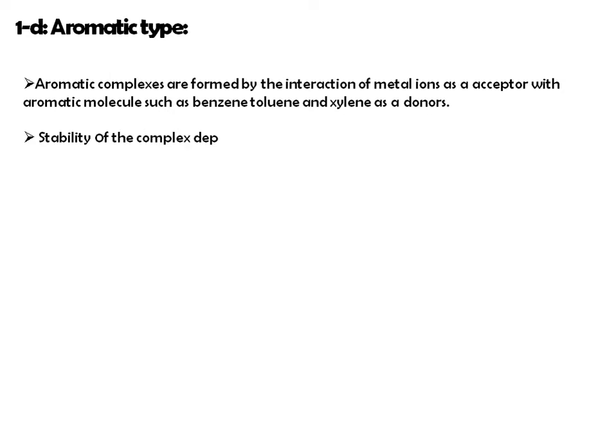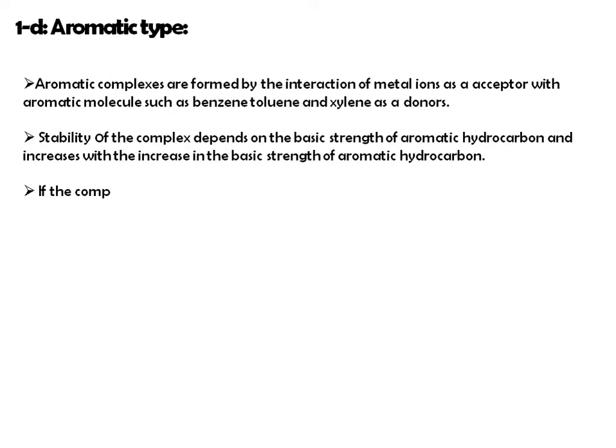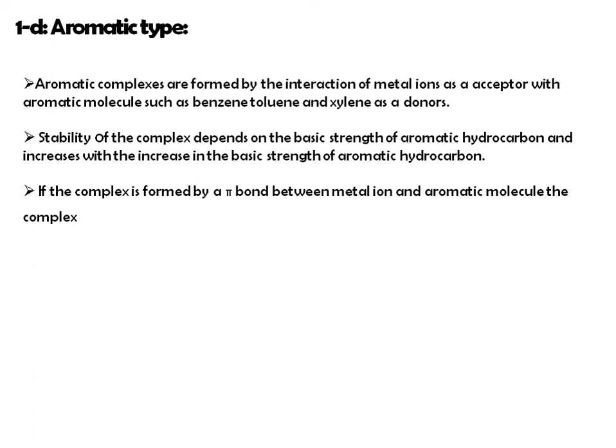The stability of this aromatic complex totally depends on the basic strength of the aromatic hydrocarbon and increases with it. Means as the aromaticity of your compound increases, the ability of formation or stability of your complex will be high.